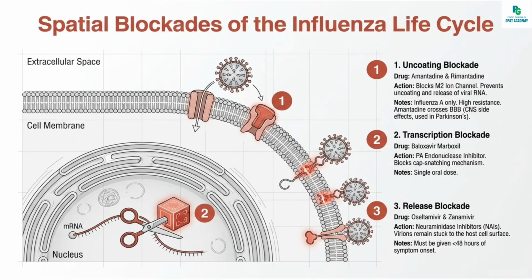Next class is the polymerase acidic endonuclease inhibitor. The drug is baloxavir marboxil. It is a prodrug. The active form is baloxavir acid, which inhibits the cap-dependent endonuclease, that is, the PA subunit of viral RNA polymerase. It blocks the cap-snatching mechanism and hence prevents viral mRNA transcription. It is a single oral dose and active against influenza A and B. It is a newer drug and hence resistance is a concern.